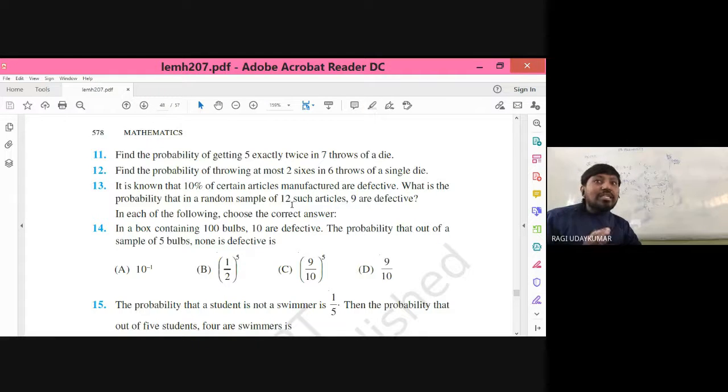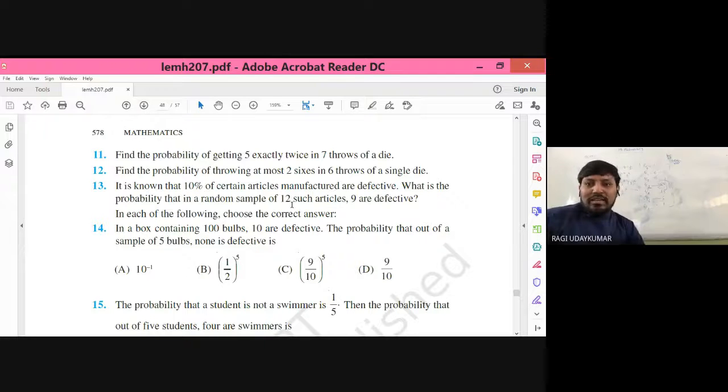The question says a random sample of 12 such articles. If you take 12 articles, 25 articles, or 200 articles, the manufacturer makes 10% defective.